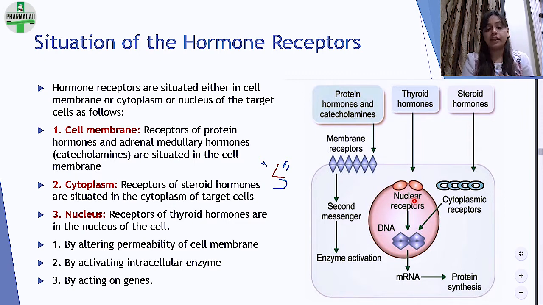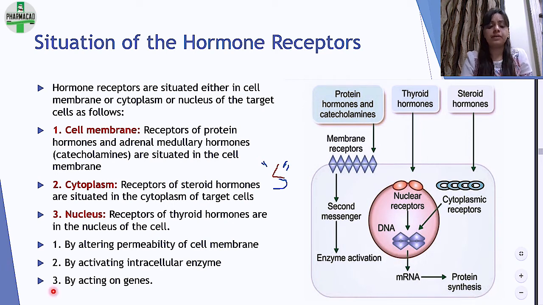Receptors of thyroid hormones are in the nucleus of the cell. When we do thyroid hormone, you will understand कि भाई thyroid का तो इतना function है, it is legit working on each and every system, each and every part of your body. So it is apt, keeping that logic in your mind कि thyroid has an overall activity on your body, to give it the position of nucleus. What I've just said is only for your understanding and remembering कि किसका receptor किधर है.